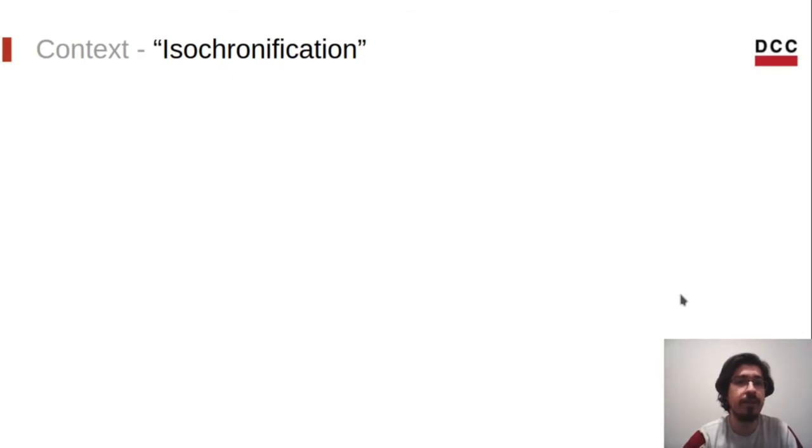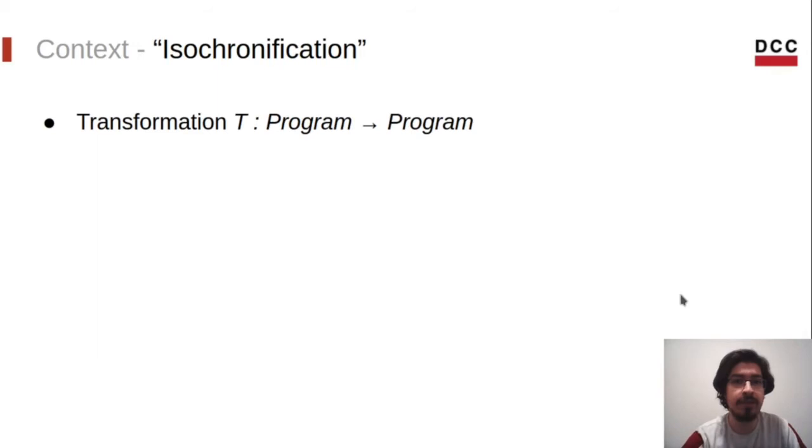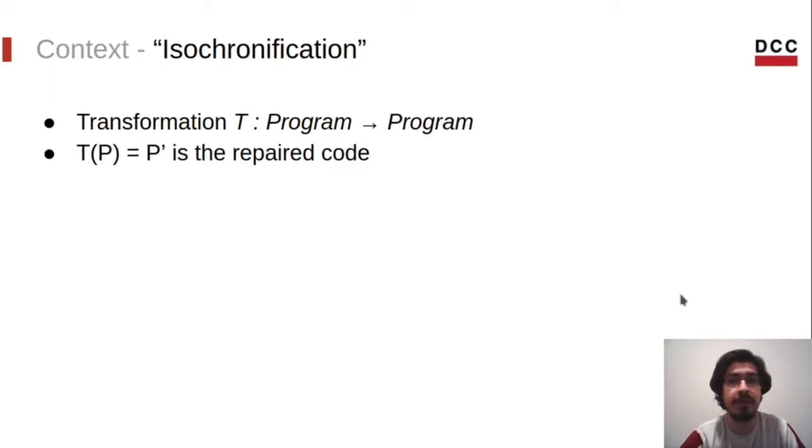And this way, the goal of this project is to eliminate this kind of side channel, timing-based side channels. And we call this transformation Isochronification. So for that, we will define a transformation T. This transformation will take a program P and return a new version P prime without the side channel identified in the original code.